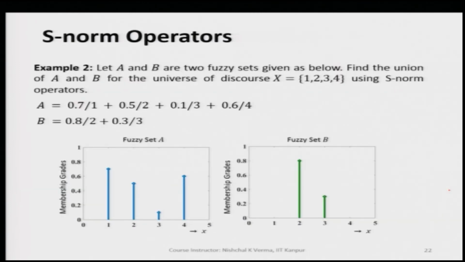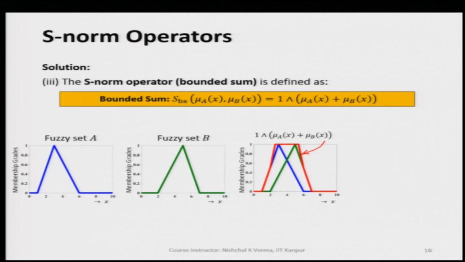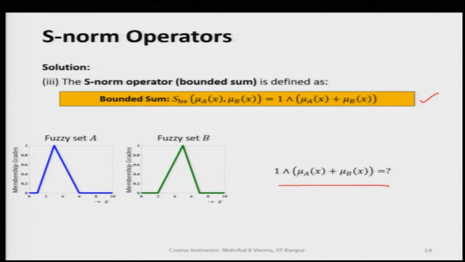So, this way we have seen how the different S operators are giving us different results when we apply the different S norms. The first S norm that we discussed was the maximum.